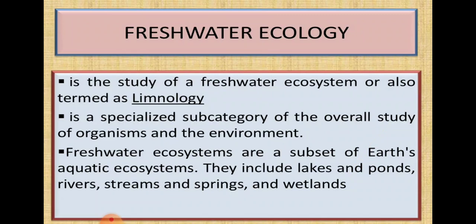Then freshwater ecosystems are a subset of Earth's aquatic ecosystem. Already I have told that it is an aquatic ecosystem. So the freshwater ecosystem includes lakes and ponds, rivers, streams, springs and wetlands. All these belong to the freshwater ecosystem, isn't it?